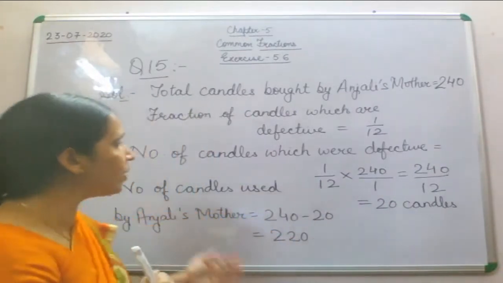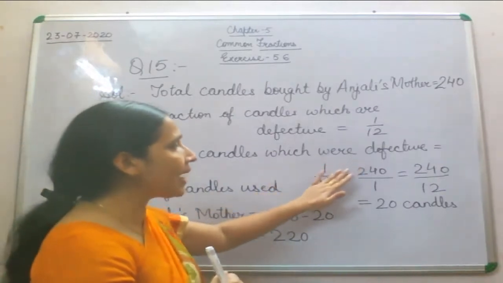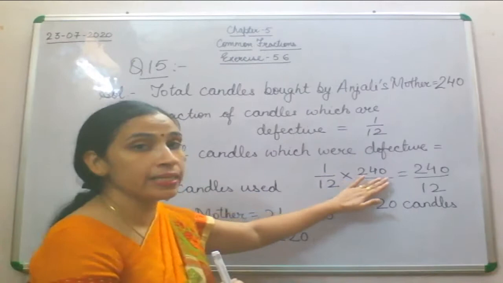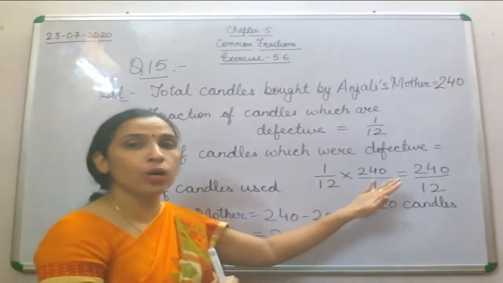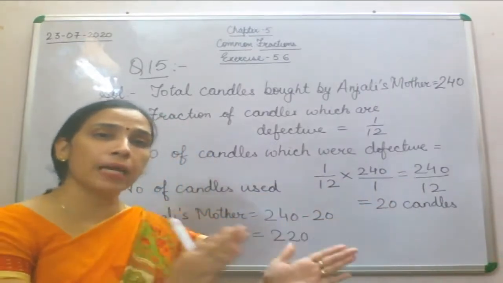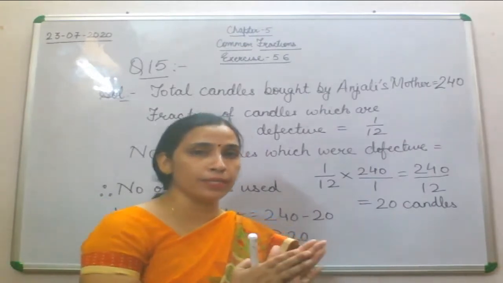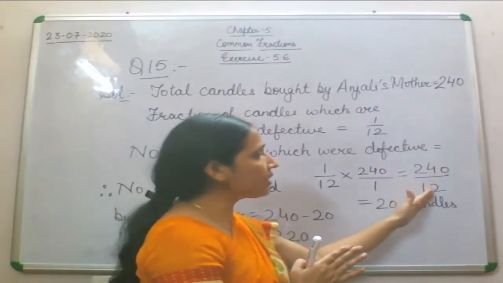So here what we will do: number of candles which were defective, that is 1/12 of total candles, that is 240. 1/12 multiplied by 240, which is equal to, now numerator will be multiplied by numerator and denominator by denominator. So how we will find it out? Here 240 divided by 12.